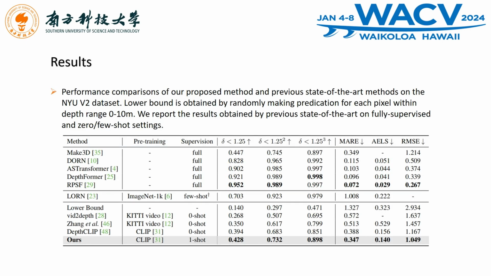This is our result. The table shows the performance comparisons of our proposed method and previous state-of-the-art methods on the NYU V2 dataset. The lower bound is obtained by randomly making predictions for each pixel within the depth range 0 to 10 meters. We report the results obtained by previous state-of-the-art methods on fully supervised and zero-shot or few-shot settings.